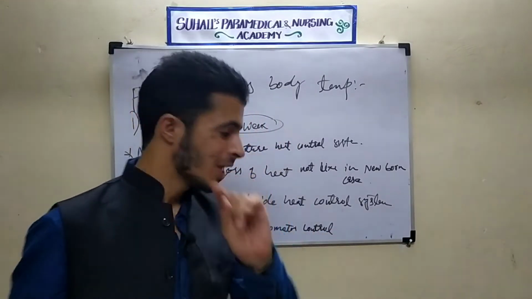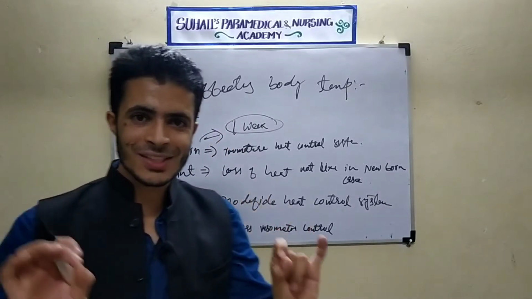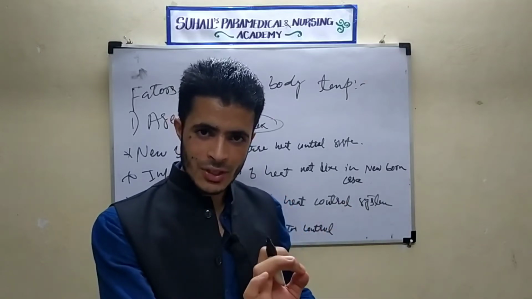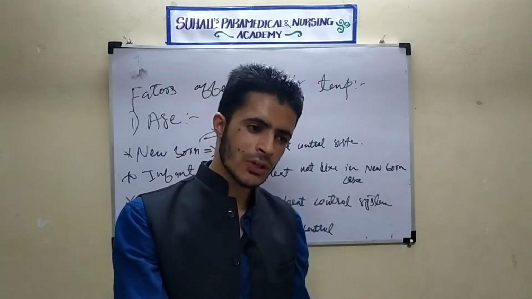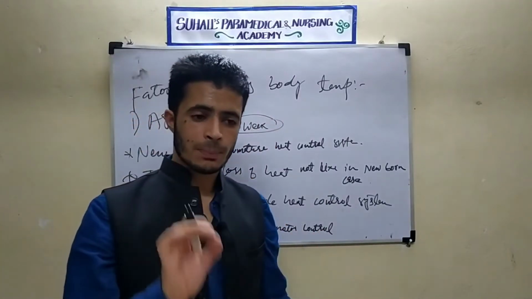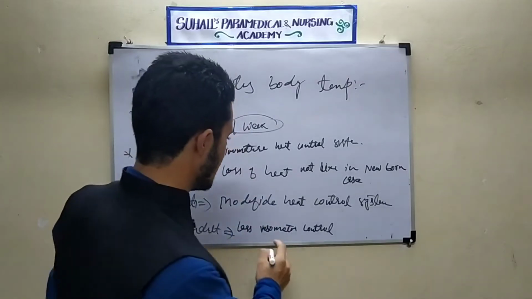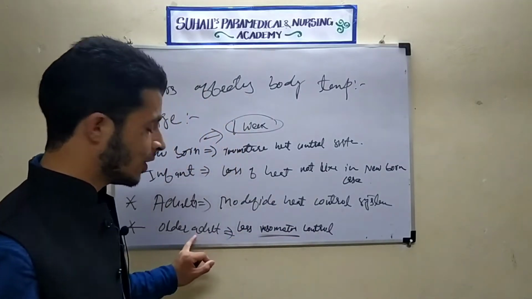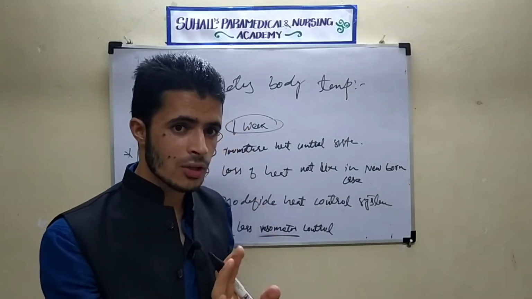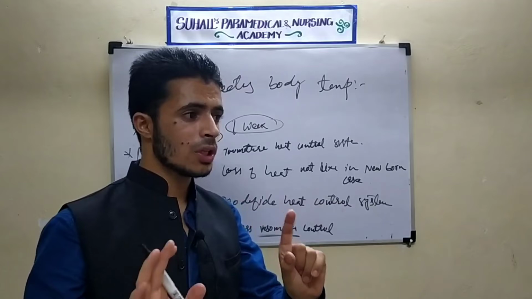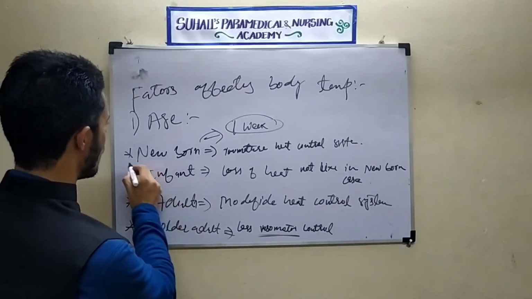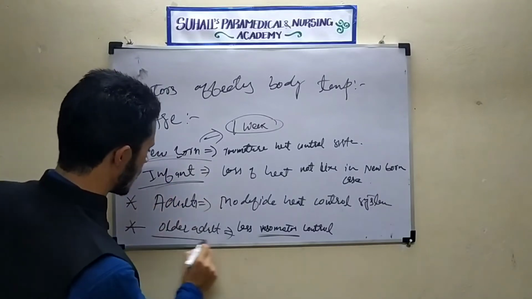In case of older adults, they cannot show so much effective vasoconstriction and vasodilation. This vasoconstriction and vasodilation is called vasomotor activity. So the older adult cannot maintain the vasomotor activities. In case of heat loss, those mostly vulnerable to heat loss are newborns and infants, and another is older adults.